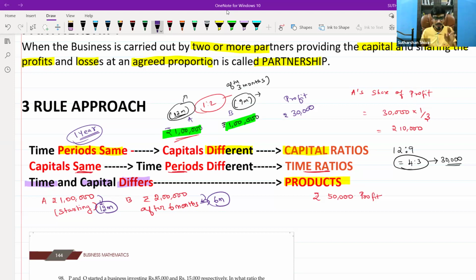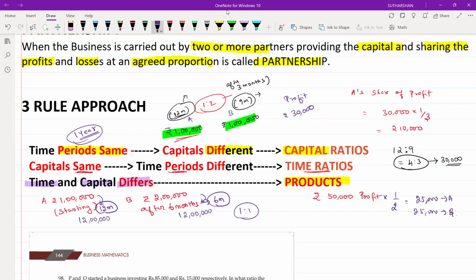So what we are going to do is simply multiply. 1 lakh into 12 is how much? 12 lakh. 2 lakh into 6 is how much? 12 lakh. So 12 lakh to 12 lakh is merely 1 to 1. So we will divide the profit in the form of 1 by 2. It is nothing but 25,000 for A and 25,000 for B. Are you able to understand? Yes, sir. Shall we go for the sum?